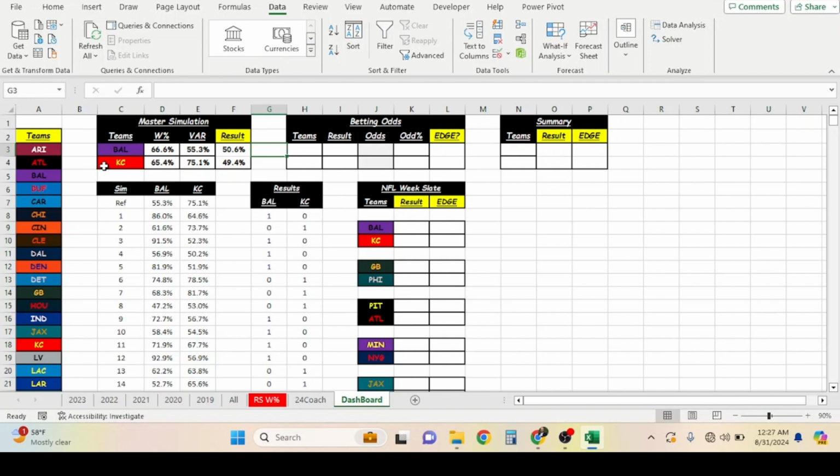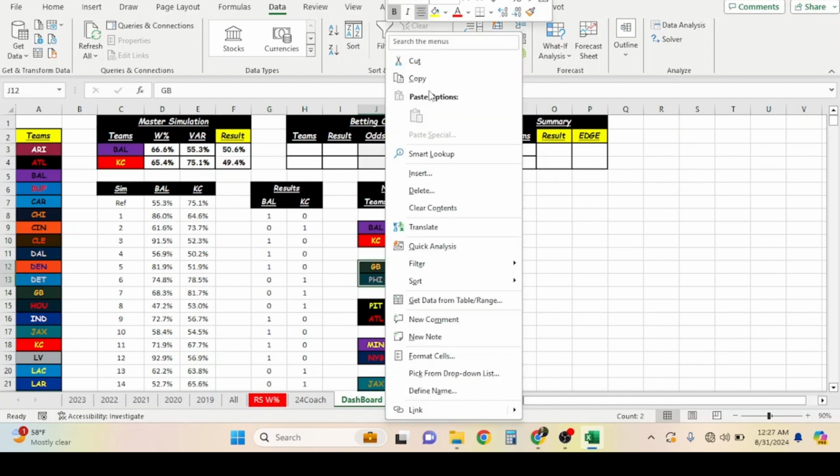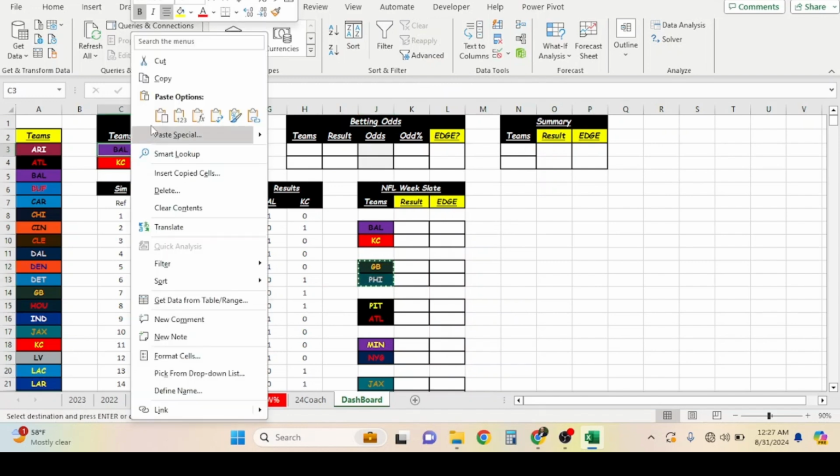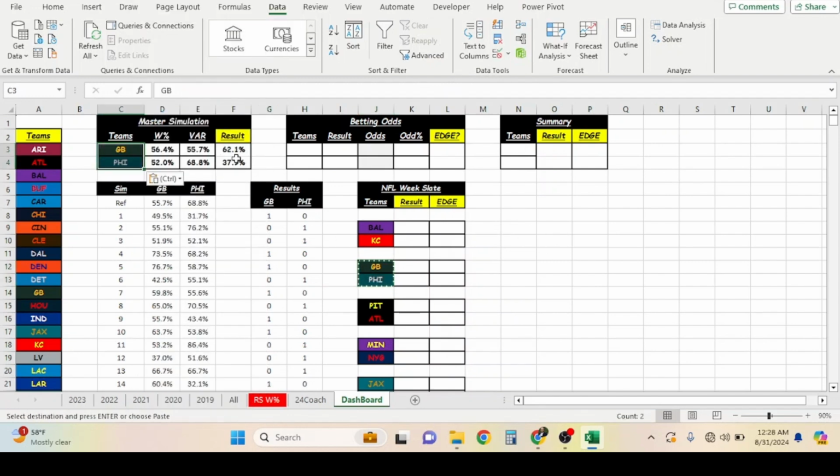What's the best part about this formula? I developed a slate down here. Look at what I can do in the blink of an eye. I can literally copy and paste Green Bay and Philadelphia, and the numbers change based on them because of the VLOOKUPs that we set up. Pretty good, right? Let's get back to this game, however. I want to move on.